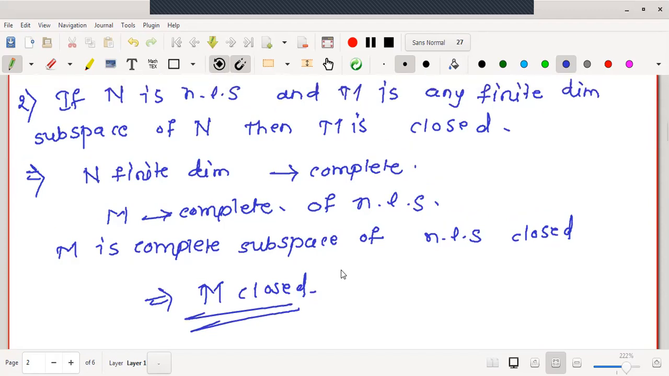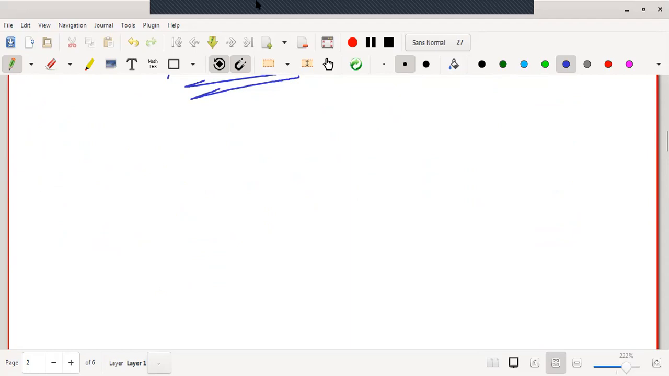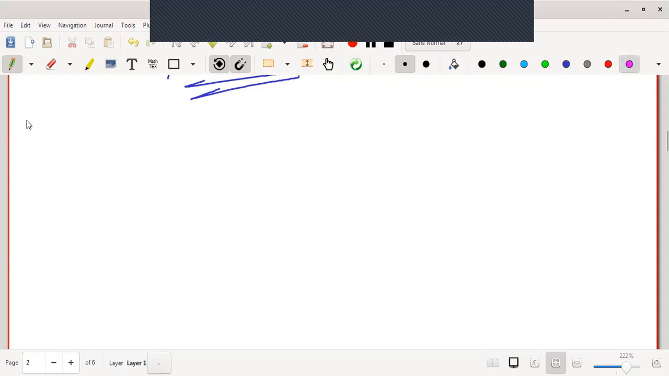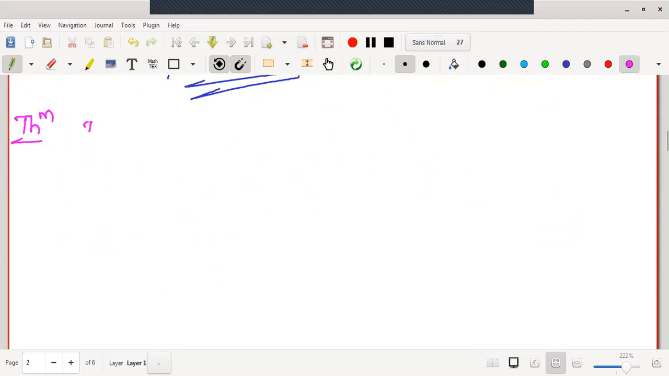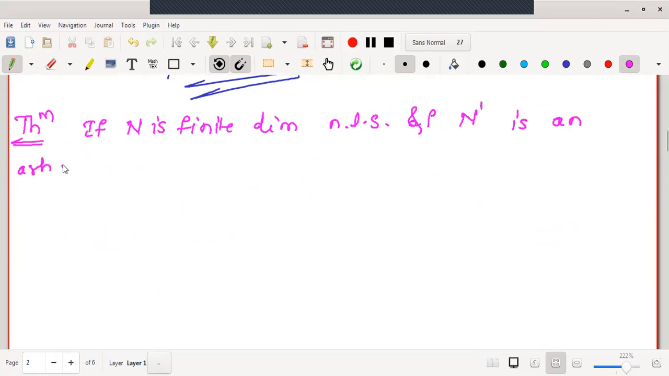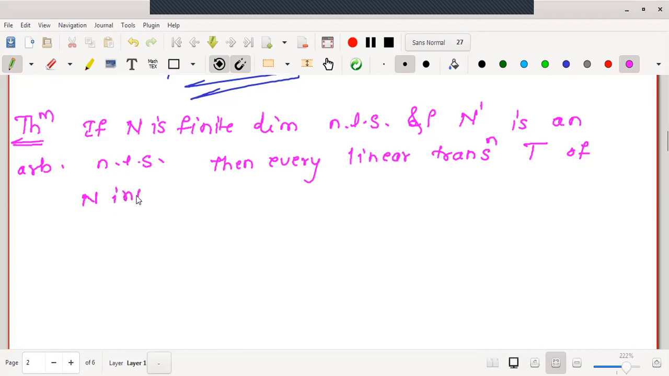Okay. Now let us go to one more important theorem. The theorem we will prove is, let me write the statement: if N is a finite dimensional normed linear space and N dash is an arbitrary normed linear space, then every linear transformation T from N into N dash is continuous.